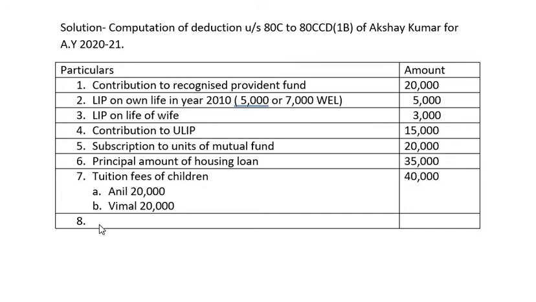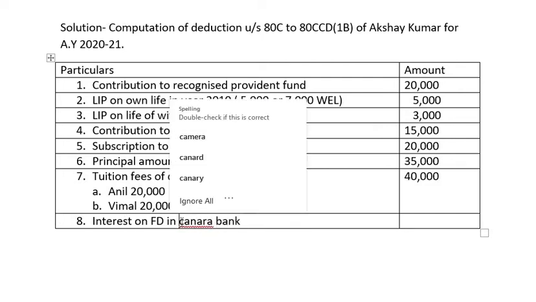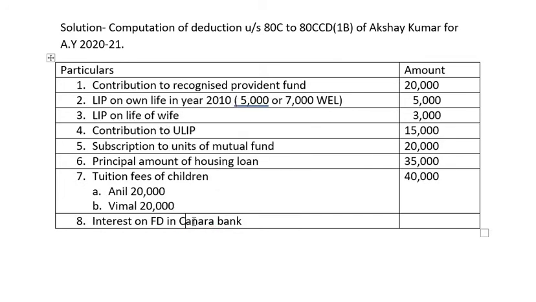Next is interest on fixed deposit in Canara Bank. We are given the amount here as 25,000.